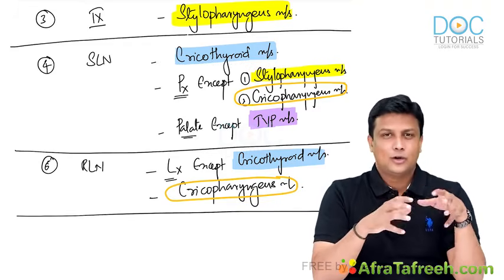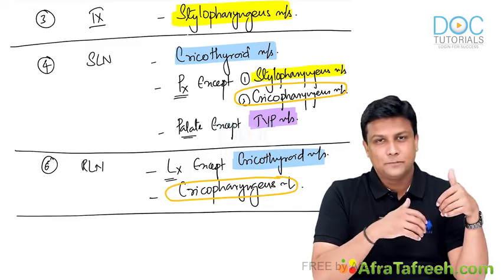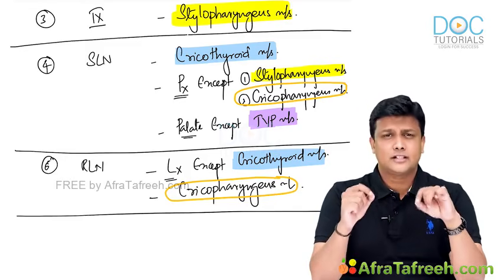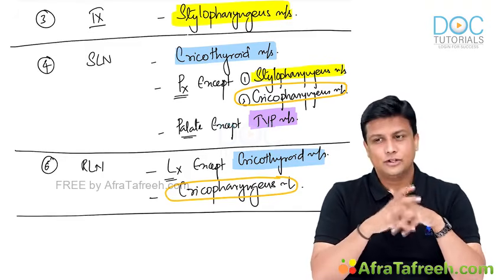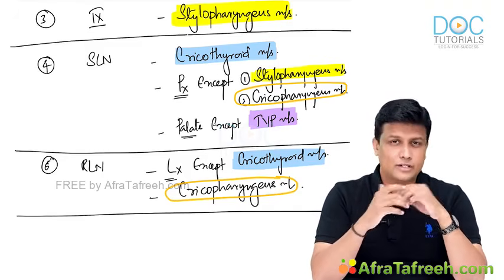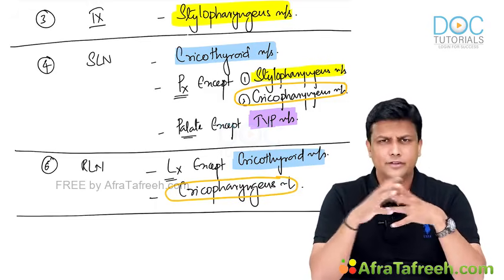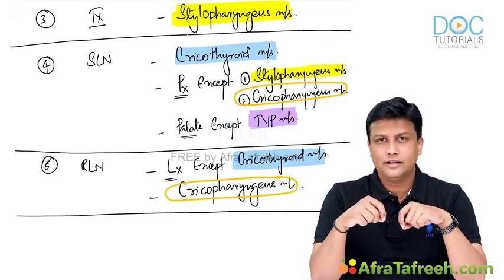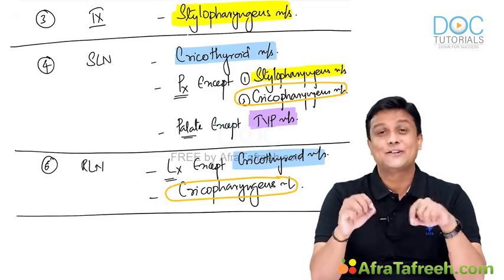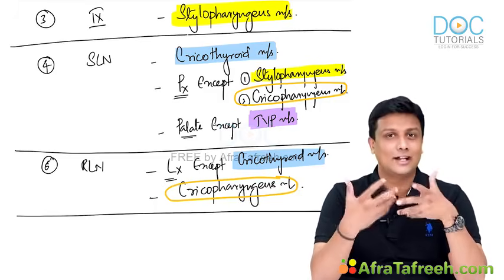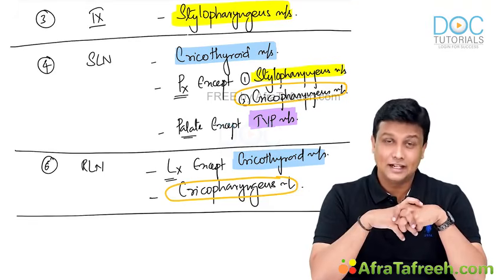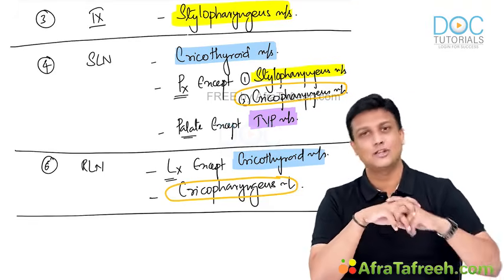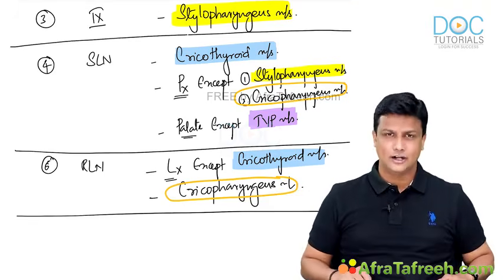Now if you recall what I told you in the beginning, pharyngeal arches are actually formed from the mesoderm, and when it is about the mesoderm, all the bones, ligaments and muscles are derived from there. But what we have written here in the table is only the muscles. So therefore, my dear friends, now let us recall and learn about the bones and ligaments derived from here. Let's see which bones and which ligaments are actually derived from all these pharyngeal arches.